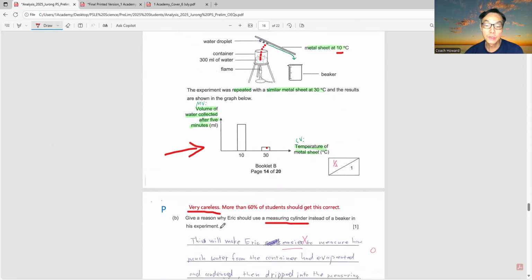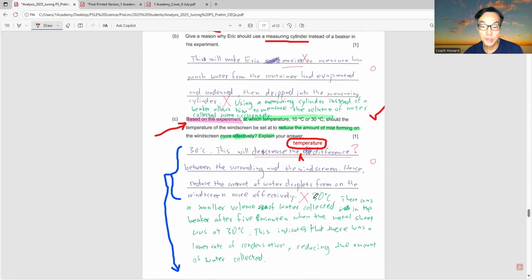So if you see, the model answer is very straightforward. At 30 degrees, there was a smaller volume of water collected in the beaker after 5 minutes when the metal sheet was at 30 degrees. This indicates that there was a lower rate of condensation, reducing the amount of water collected.